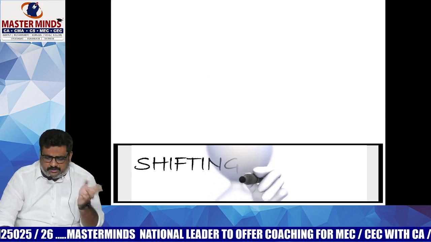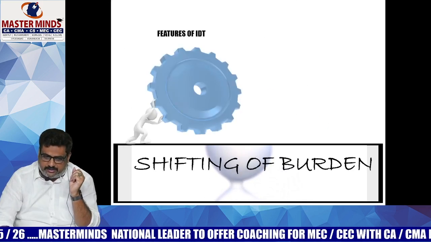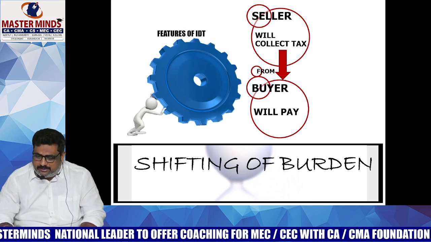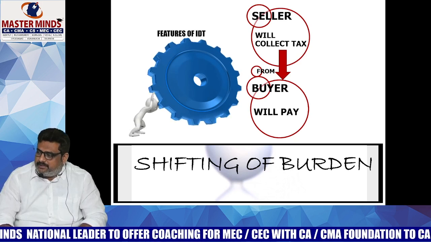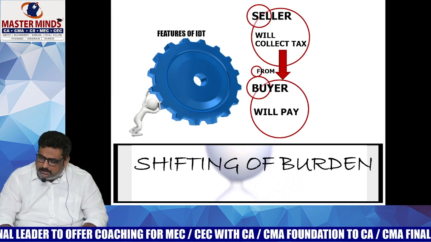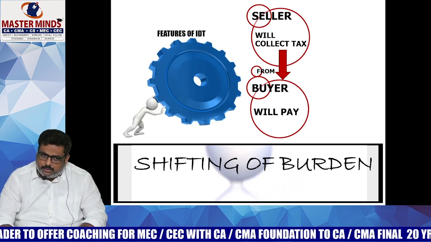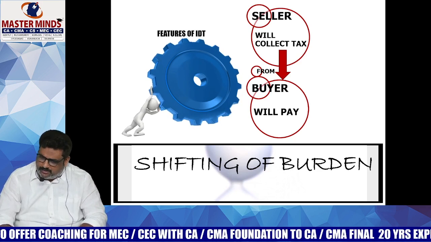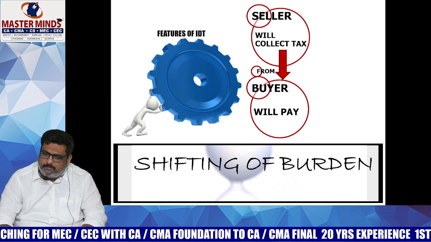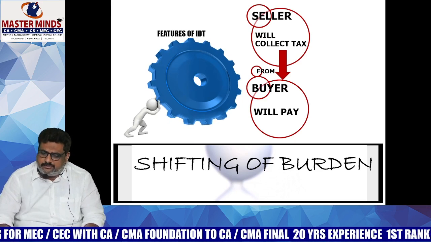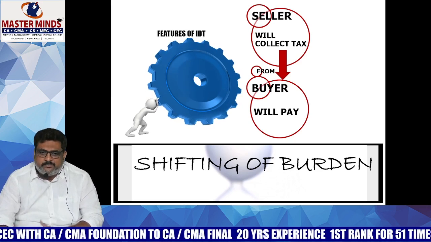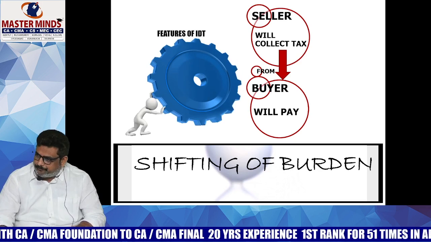With respect to shifting of tax burden, there is another point. Here, the tax burden being on indirect tax, the seller will only act as a mediator. He will collect the tax from the other party, who is known as the buyer, and the buyer is the ultimate person who will pay the indirect tax. In whatever indirect tax it is, the tax burden will always be on the buyer only. But in our GST, the words seller and buyer are going to be replaced by supplier and recipient.